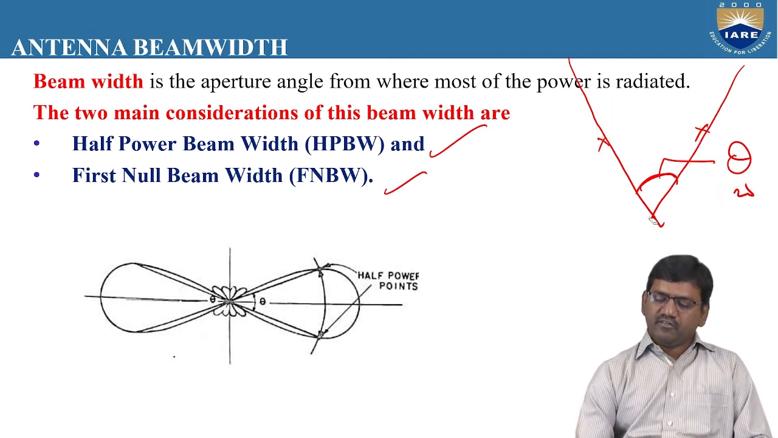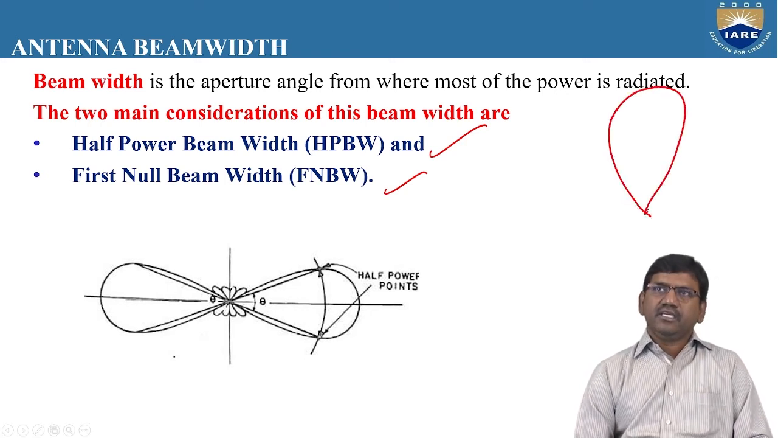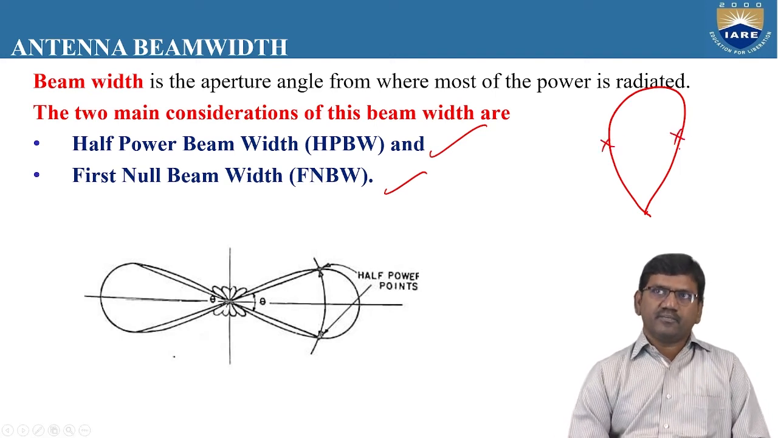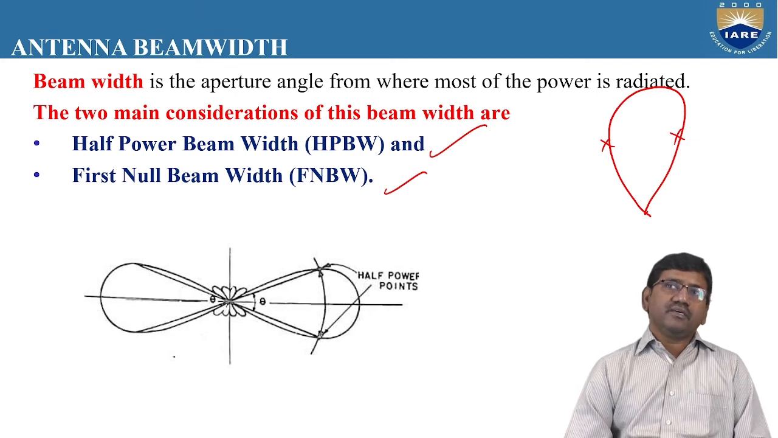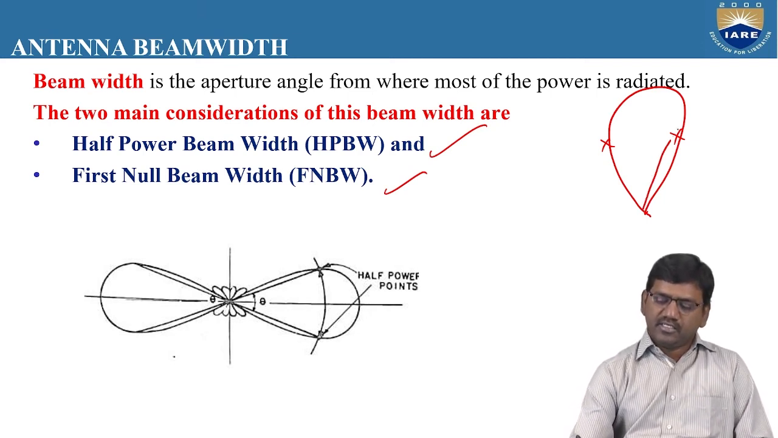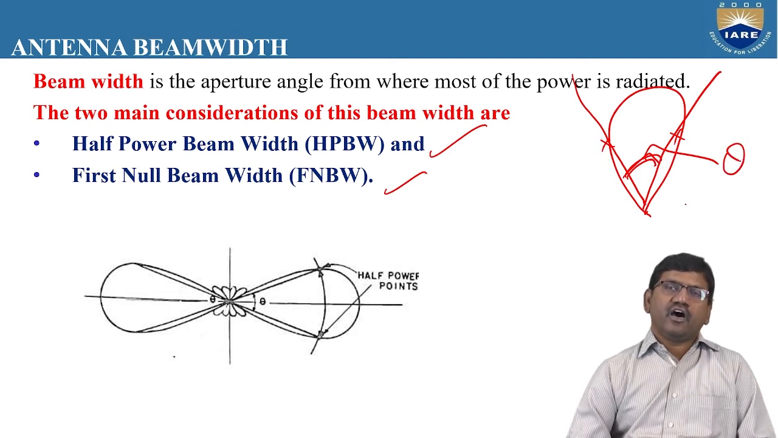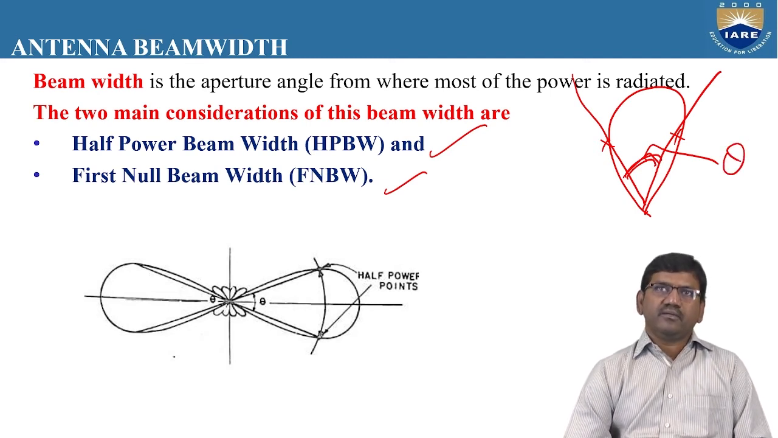So whenever you want to calculate the half power beam width, you take only the major lobe of the entire radiation pattern. You locate exactly 2 points at the half power of the major lobe. These 2 points you join from this center. The angle so formed, we call it as HPBW, that means half power beam width.